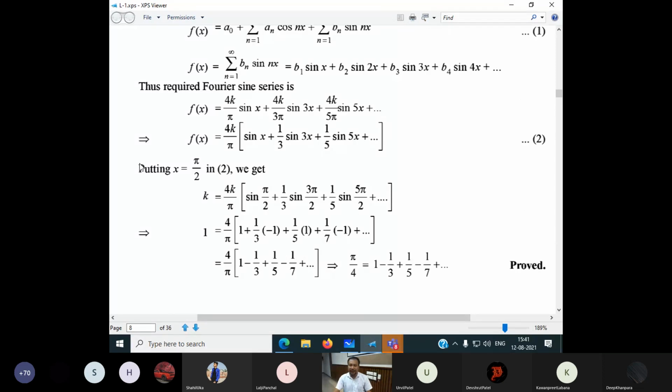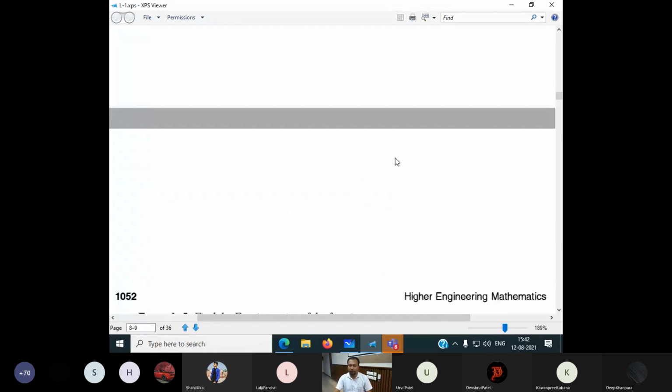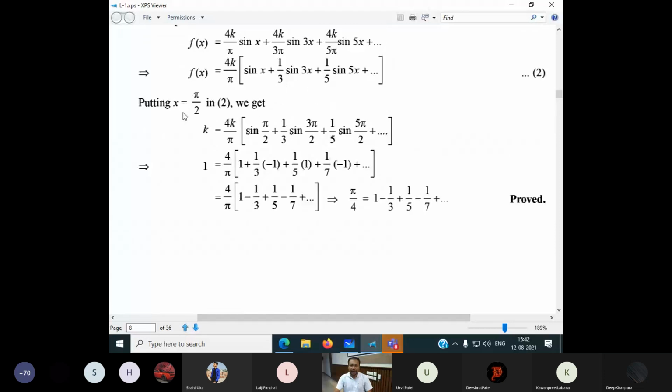Now the second part is putting x equal to π/2. What was the second part of the question? Okay, we have to prove this one. Now put the value of x equal to π/2. How can I put it directly? You may confuse the previous example and this example. In the previous example, at x equal to -π, the function was not valid. That's why we were not able to put it directly, so we had to do an adjustment.